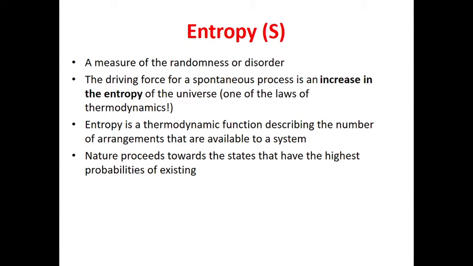Now, this is our another topic, entropy. We need to define it. Entropy is denoted by the symbol S. Entropy is a measure of the randomness or disorderness of a system. Entropy is a driving factor to derive the second law of thermodynamics, as it deals with the entropy of the universe. Entropy is a thermodynamic function describing the number of arrangements that are available to the system.